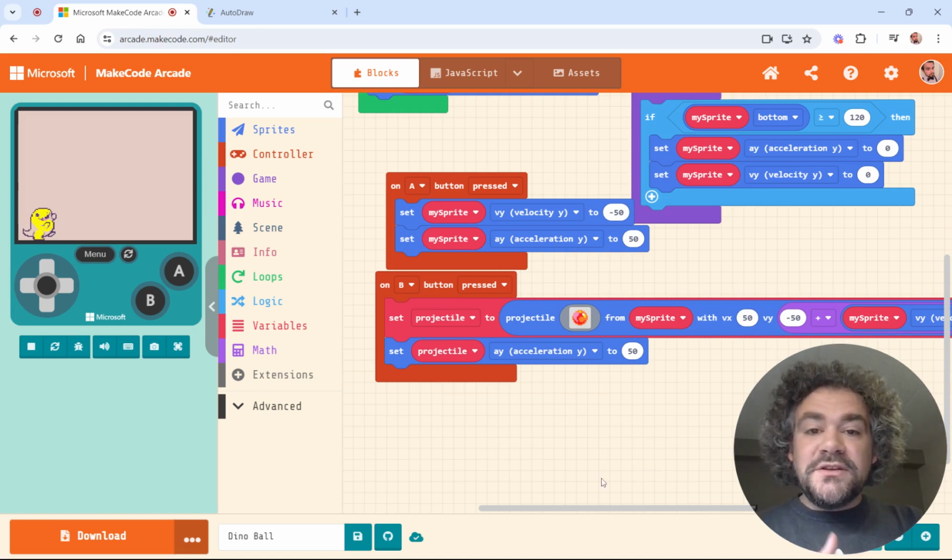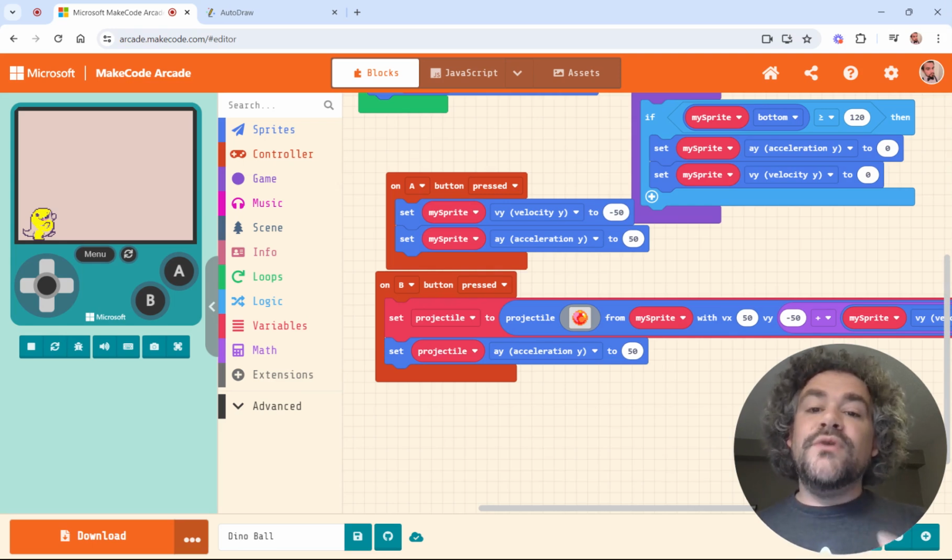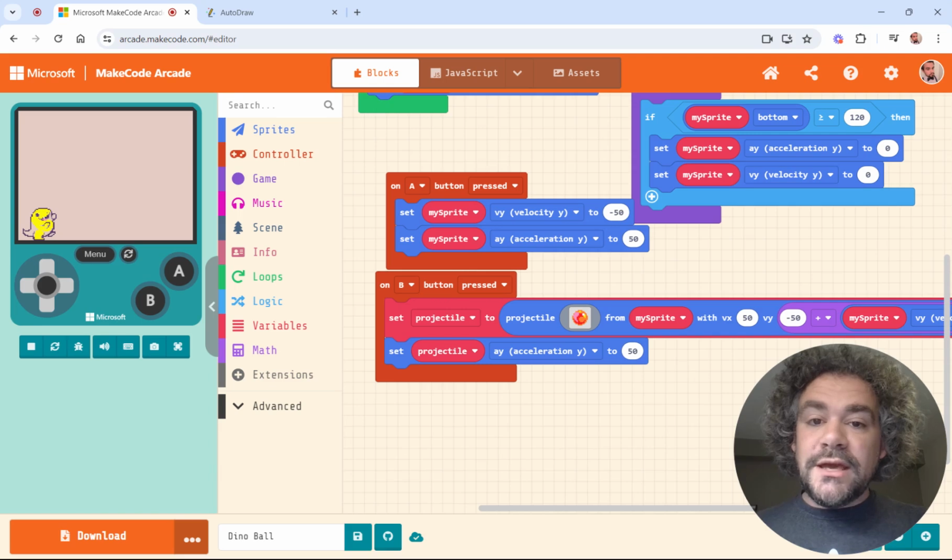I hope you learned something new from this when we're talking about gravity. This is going to be really helpful for you going forward in your games, because having gravity in your game is a great way to add realism and really improve the quality of your gameplay.